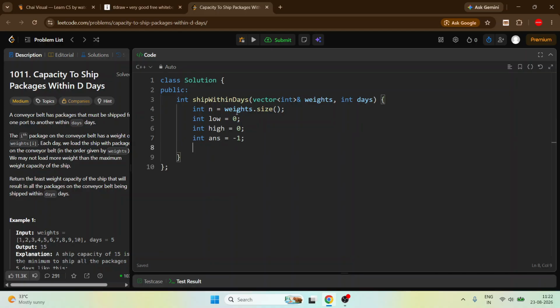Okay, now we have to calculate the maximum element and also the total sum. There are many ways to do this. I will do it with this simple for loop, and this loop actually takes big O of n time because we are traversing.